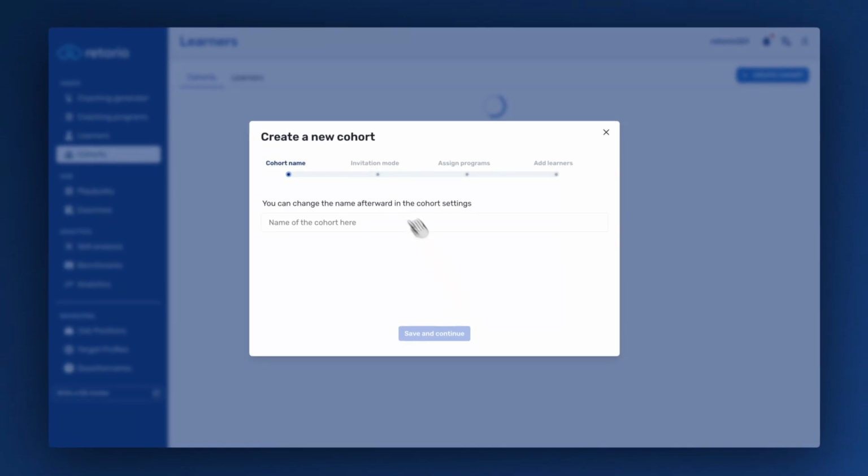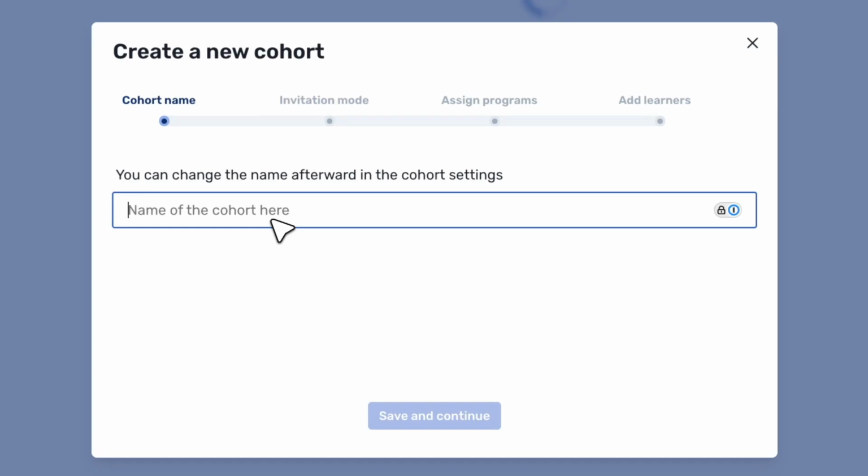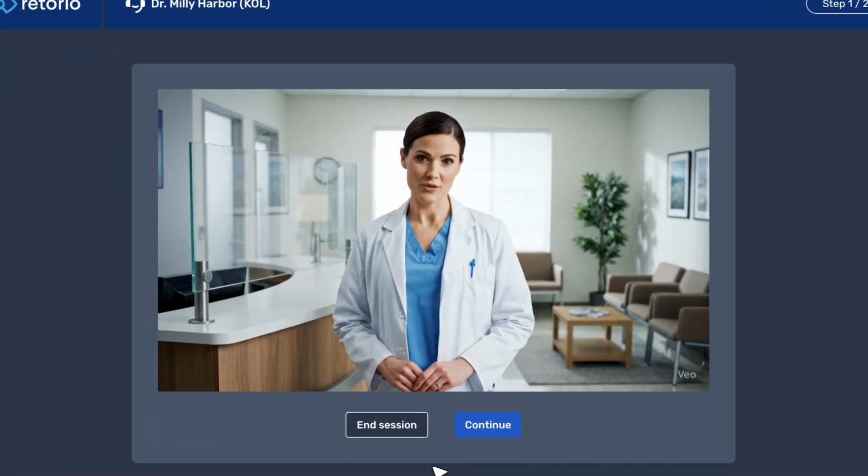In the next step, we invite our field force to engage in conversations with our virtual doctor. They may receive an email invitation, or we can also trigger simulated conversations through the CRM system. For instance, in preparation for a real meeting with an HCP in the same customer segment. The doctor is ready to see you now.